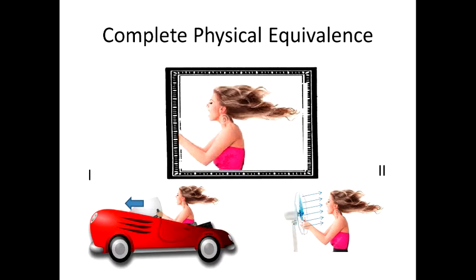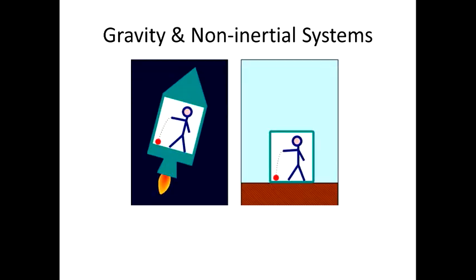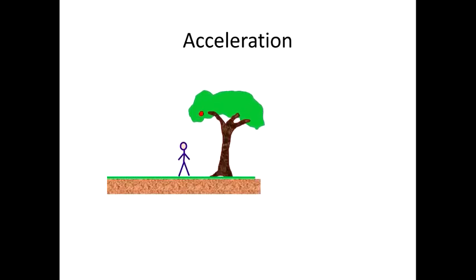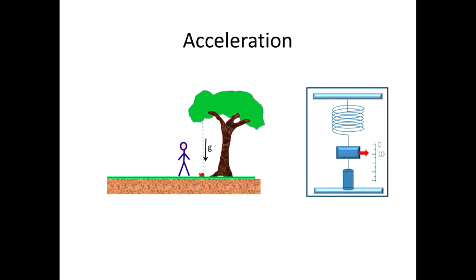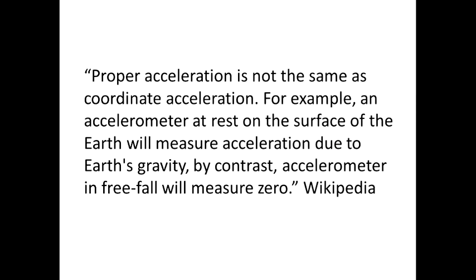In the case of gravity or a non-inertial system we have to consider not uniform but accelerated motion. And we know that acceleration can be measured relative to an inertial object, like a fall, or we can use an accelerometer. In both cases we will measure proper acceleration. Proper acceleration is not the same as coordinate acceleration. For example, an accelerometer at rest on the surface of the Earth will measure the acceleration due to Earth's gravity.